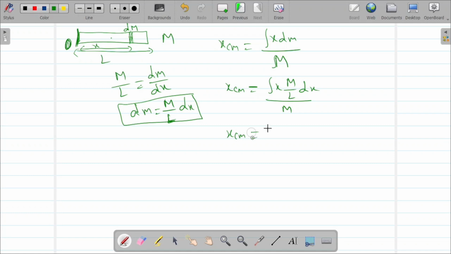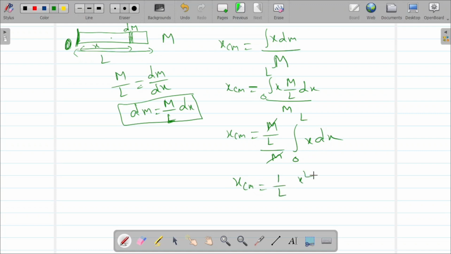Limits are from 0 to the total length L. So M by L by M integral 0 to L x dx. M gets cancelled. Then x center of mass equals 1 by L integral x dx.